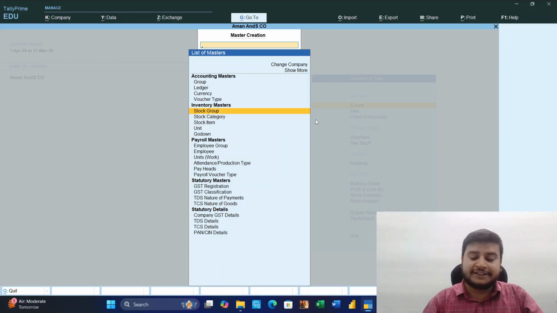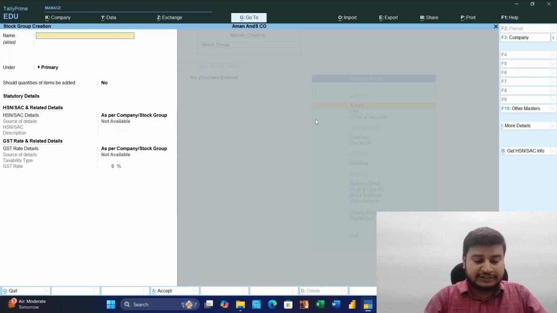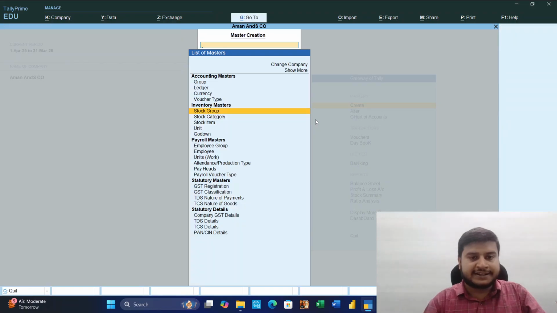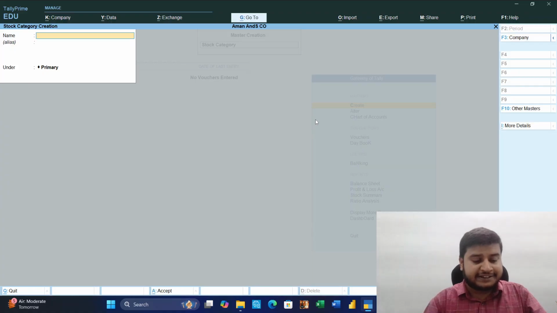So stock item: group, category. First is the group. Group means broad. Suppose we are dealing in garments or ready-made garments. So ready-made garments or clothing is a group, under which category is boys, men's, women's, the category, and item. So group is garments. To save, go back by Escape, then category: men's wear.